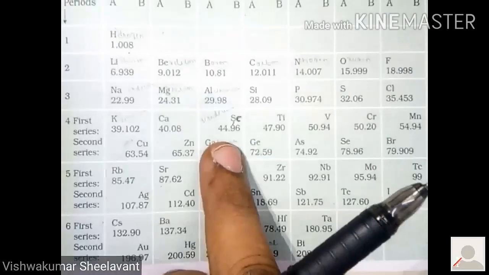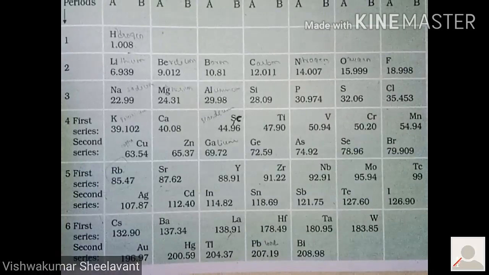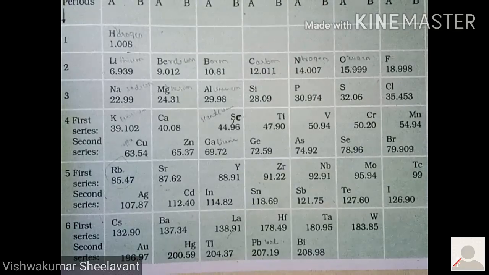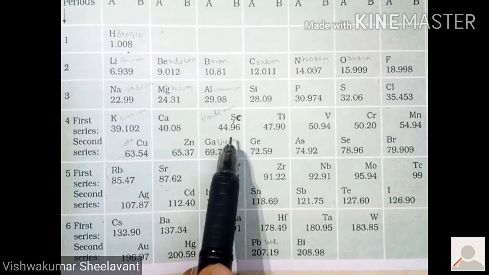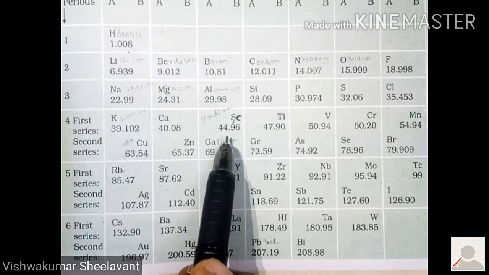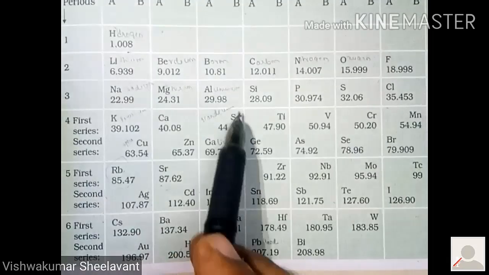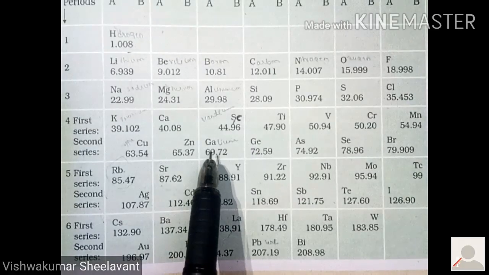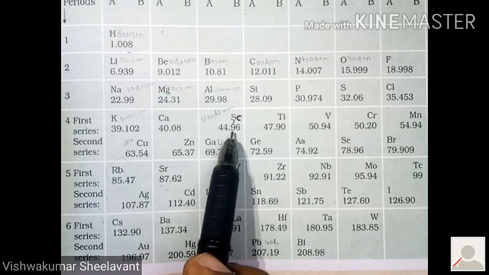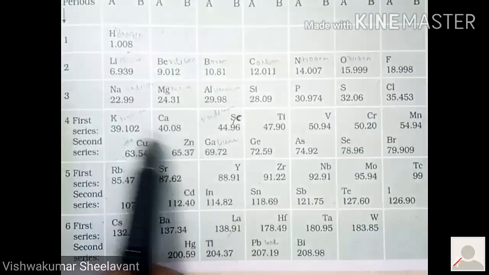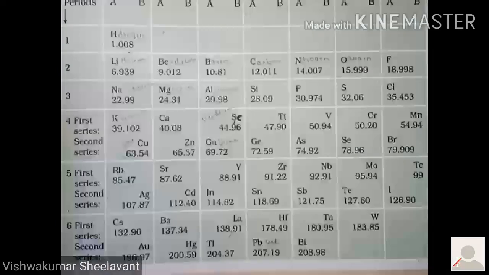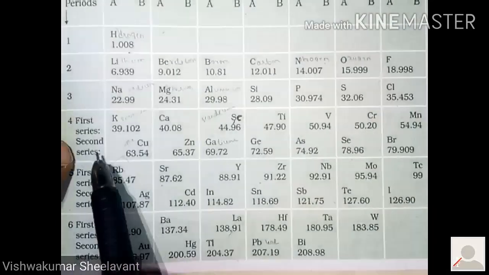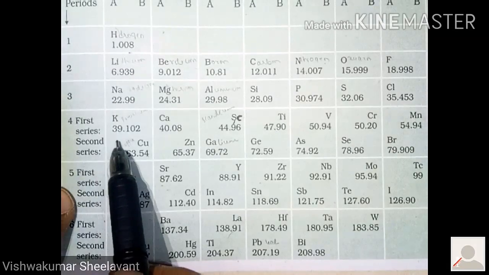But assuming that in future some elements would be found, Mendeleev gave some imaginary element names here. And what was that? Above this we are having boron here. See here, this is the first series and second series. In one row, from the fourth period onwards, you can see two lines.